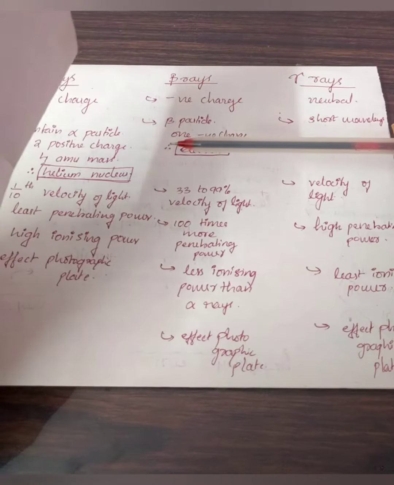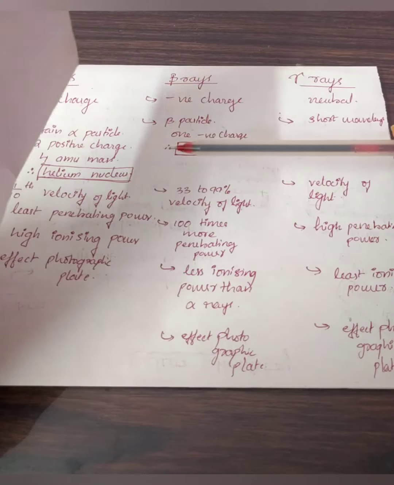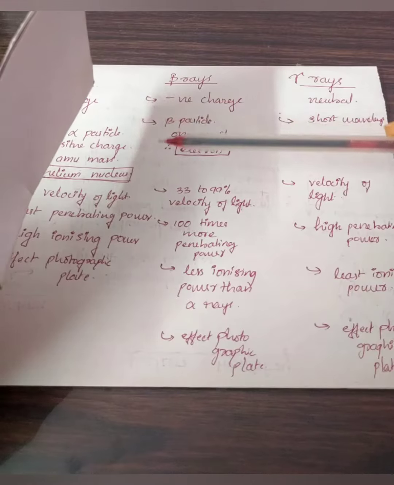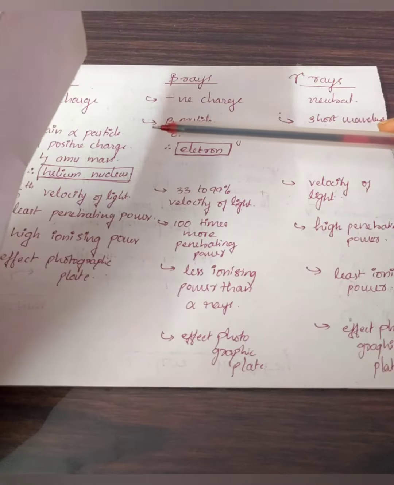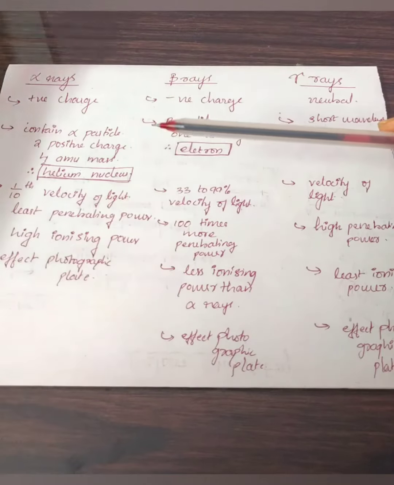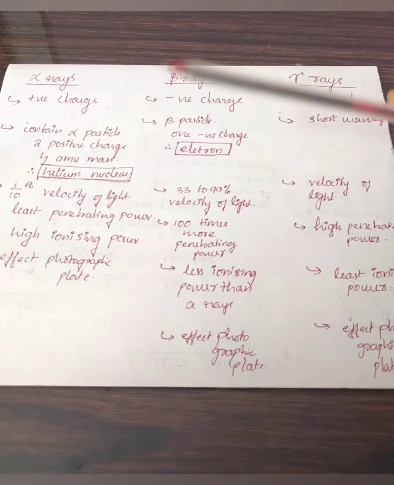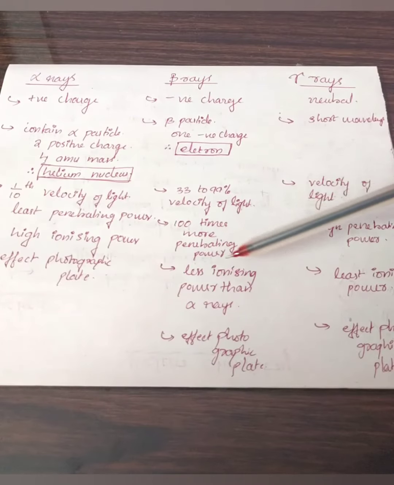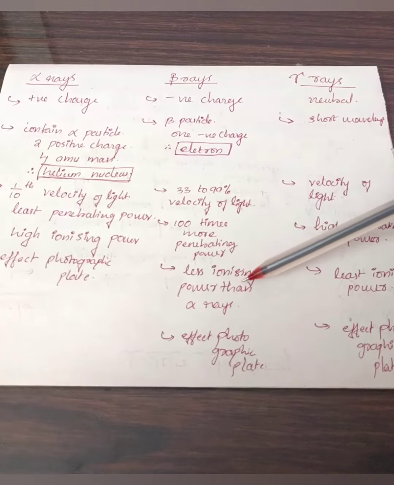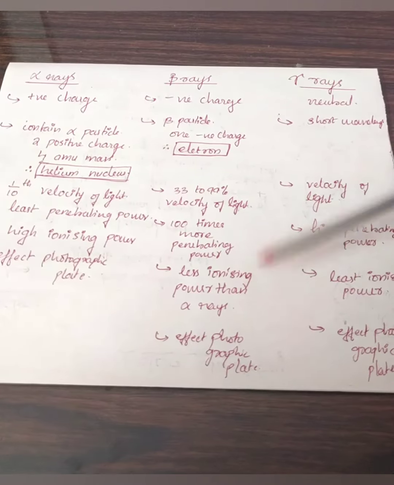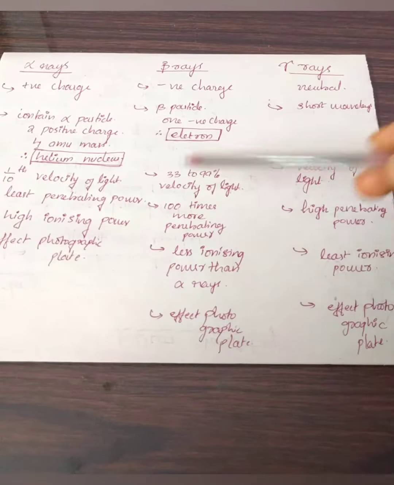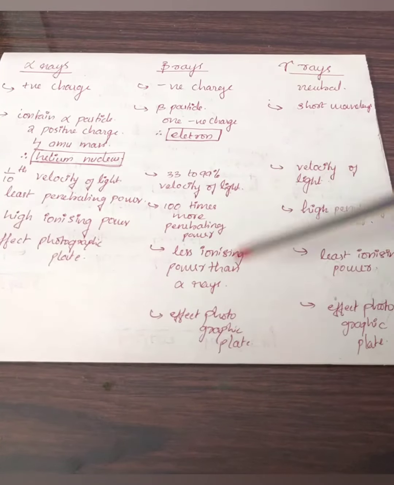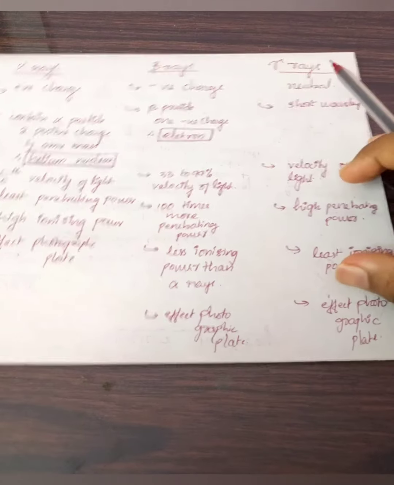I'll repeat: with an aluminum sheet of 5 millimeter thickness I can stop my beta ray, but alpha rays can be stopped by a 0.1 millimeter thick aluminum sheet. So beta rays have 100 times more penetrating power, and they have a lower ionizing power, ionizing gases a little less than alpha rays do. They also affect the photographic plate.